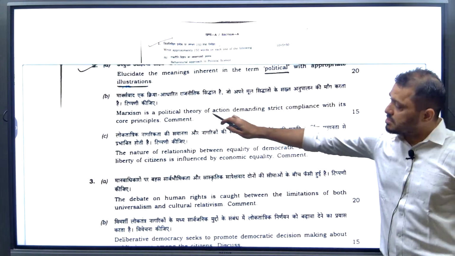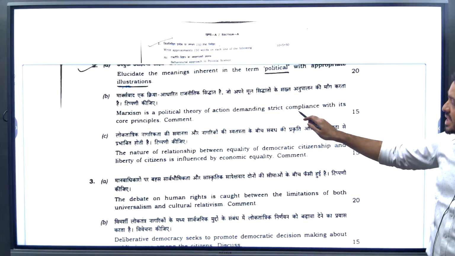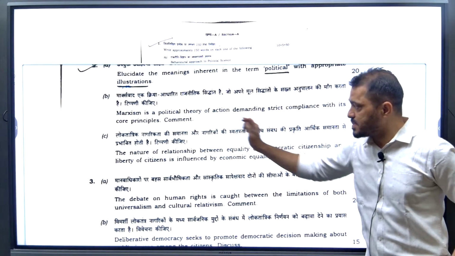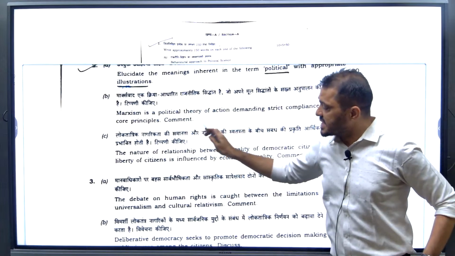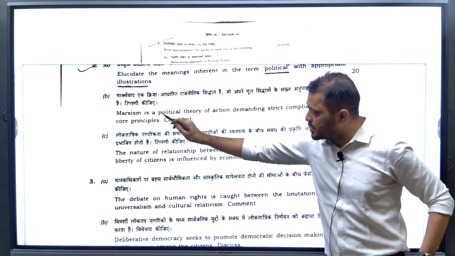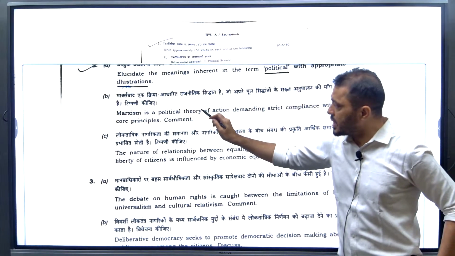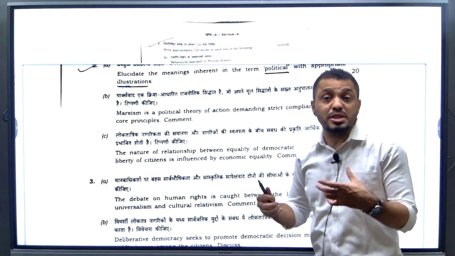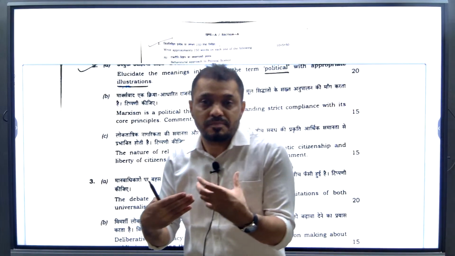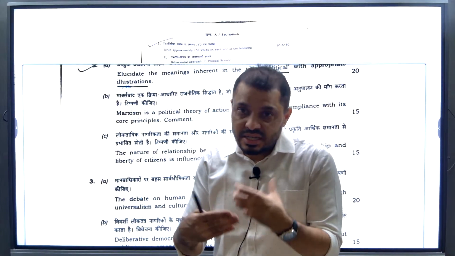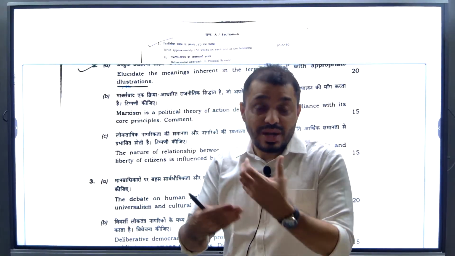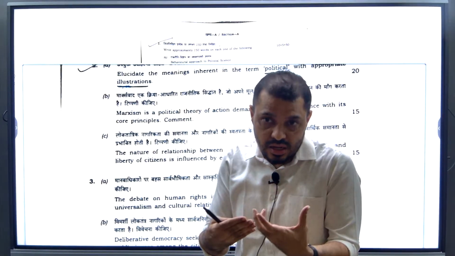Next, Marxism is a political theory of action demanding strict compliance with its core principles. Comment. This question we recently discussed in the ideologies, where we discussed Marxism. Marxism is all about a political theory of action. Action means people have to revolt. I told you that direct action means revolution, whereas passive resistance means non-violence.